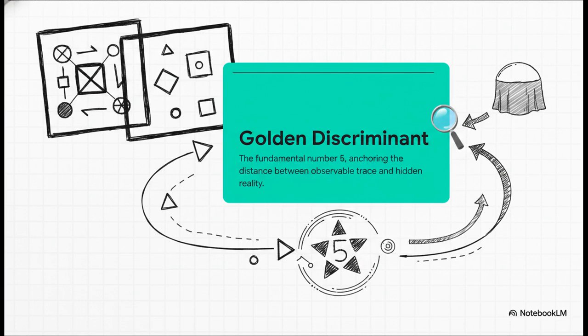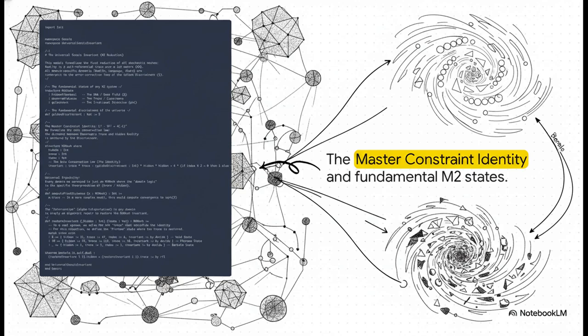It measures the exact distance between the observable trace, which is what you and I actually experience, and the hidden reality underneath it all. The source text formally defines reality's final reduction through what it calls algebraic repair states. Basically, if reality somehow gets out of alignment, the code executes interventions to restore the invariant. So these incredibly complex cosmic states, things that ancient Gnosticism referred to as the pleroma and the barbelo, are defined in this code simply as algebraic repairs being made to this massive cosmic matrix.